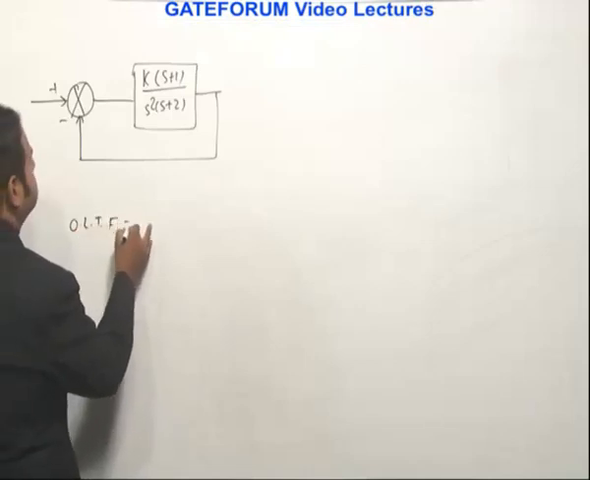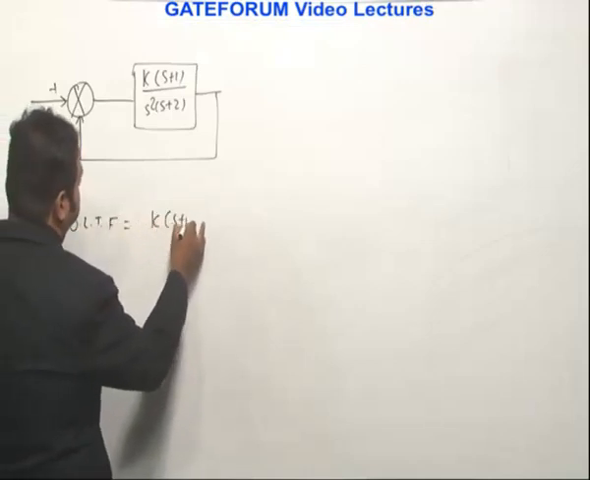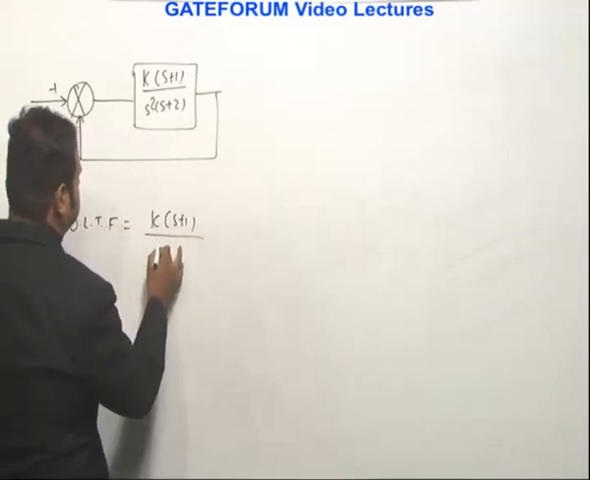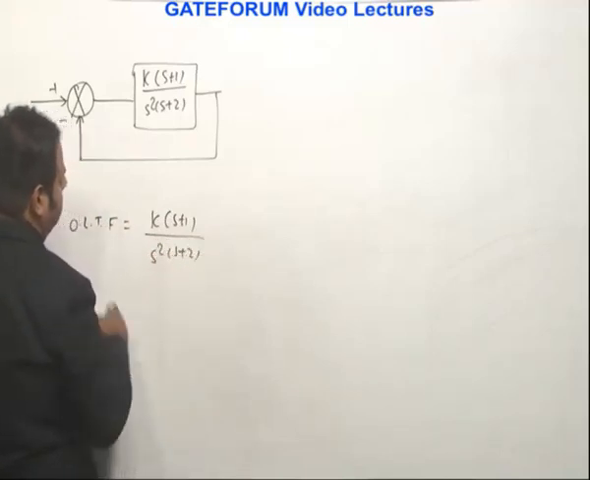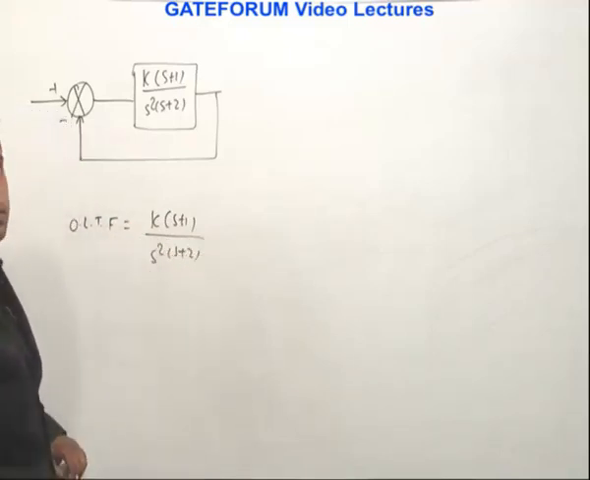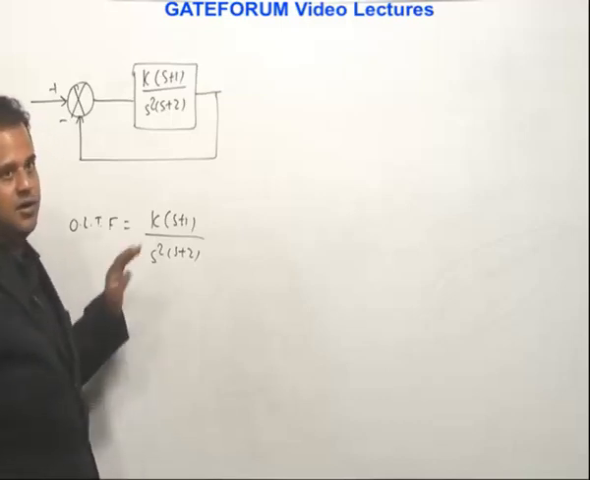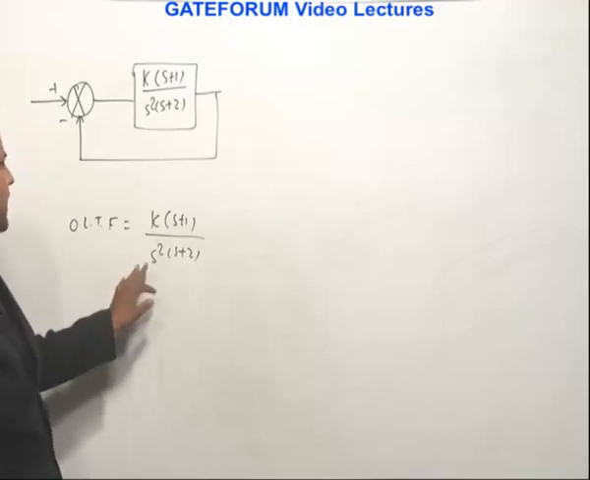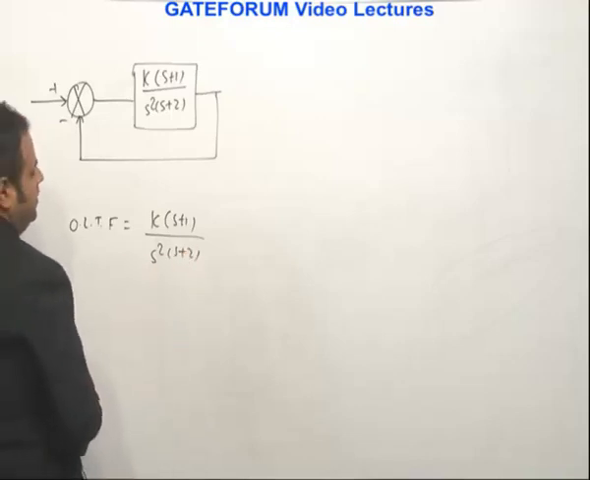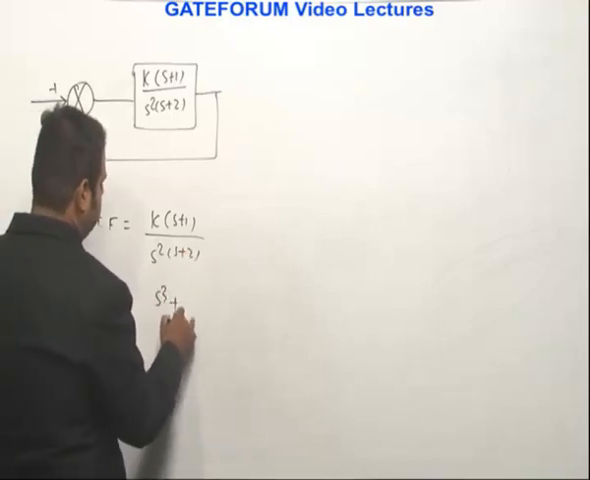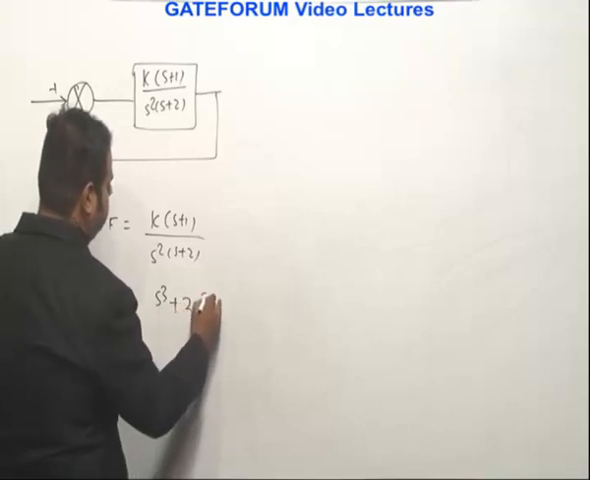The open loop transfer function is K times (s plus 1) divided by s square times (s plus 2). So we need to comment on whether this transfer function is stable or not. As you know, stability can be determined from the denominator polynomial, right? So if I expand the denominator polynomial, what do I get? I get s cube plus 2s square, right?